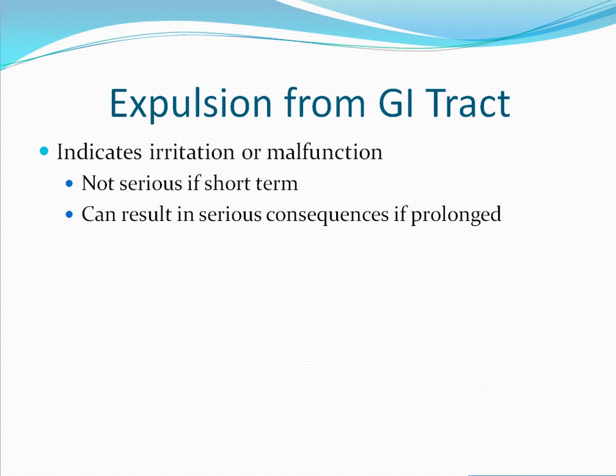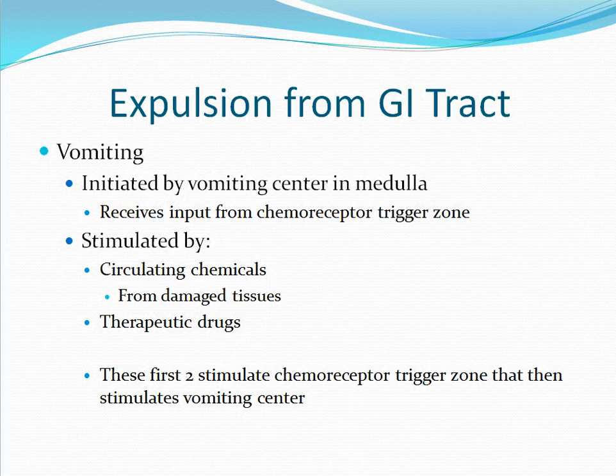First, we will look at expulsion from the GI tract. Expulsion indicates either irritation or a malfunction. Expulsion typically is not serious if it is of short duration, but can result in serious systemic consequences if it is prolonged. The first example of expulsion is vomiting.